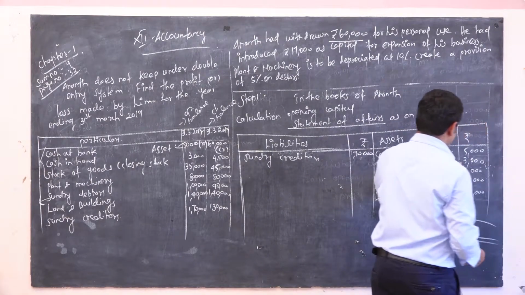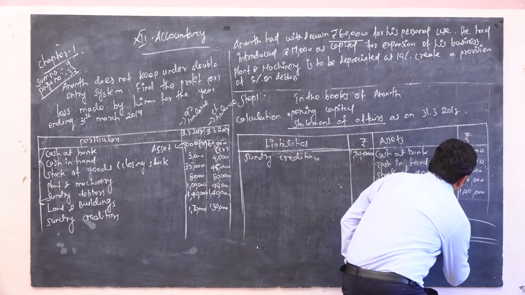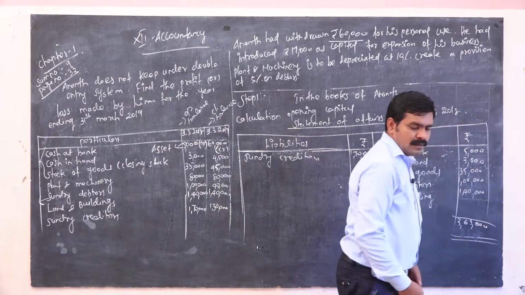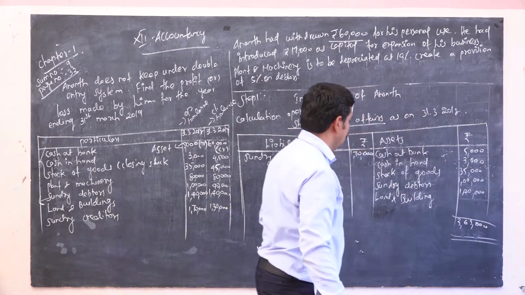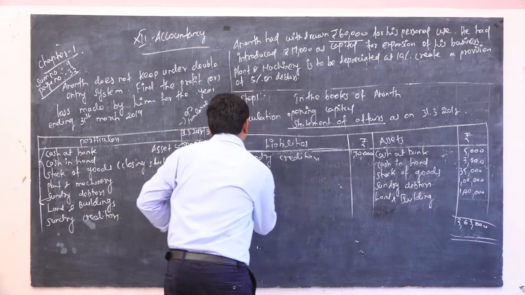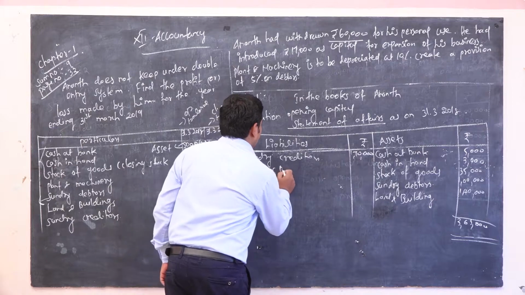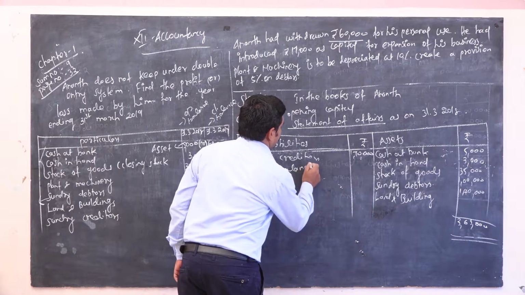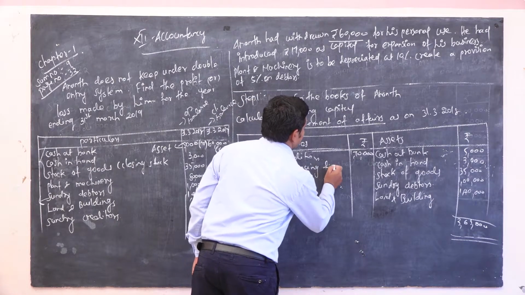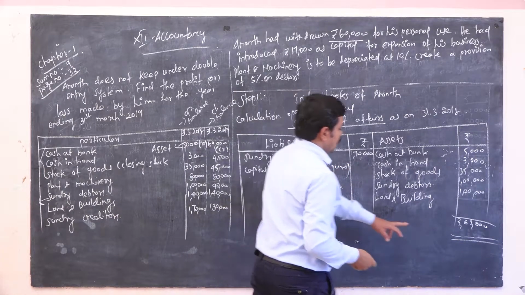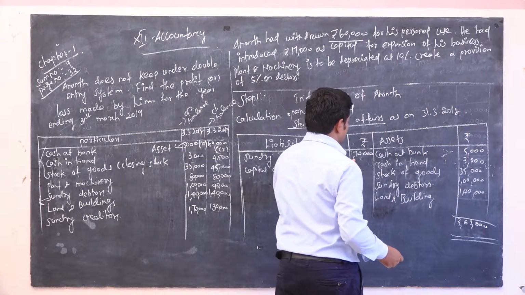Now the opening capital, that is capital, the balancing figure. We calculate 3,63,000 and subtract from this 1,70,000.